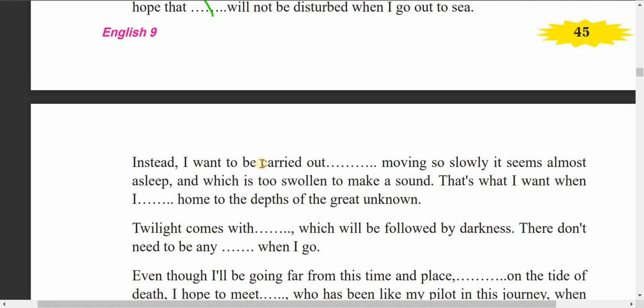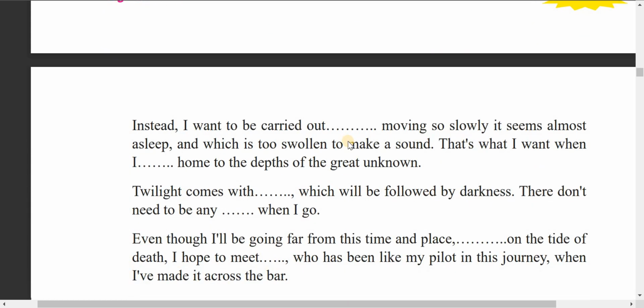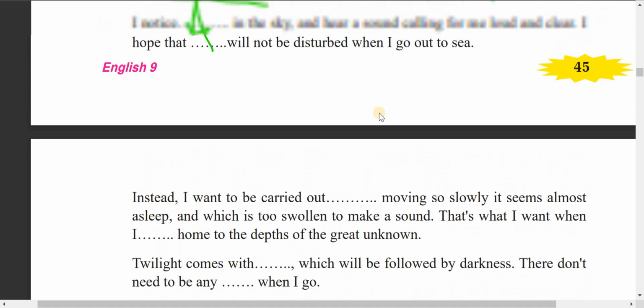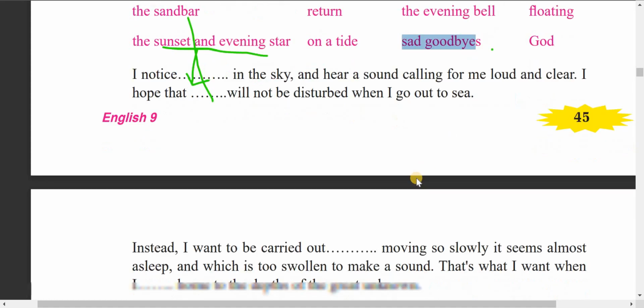Twilight comes with what? Yes, twilight comes with evening bell. You can use evening bell here, which will be followed by darkness. There don't need to be any sad goodbyes when I die.